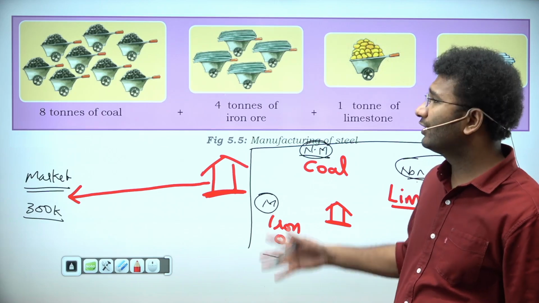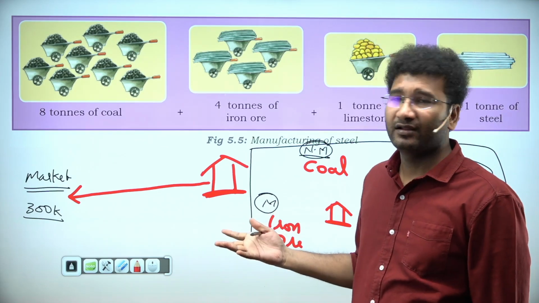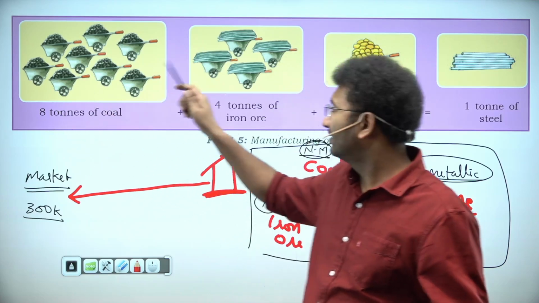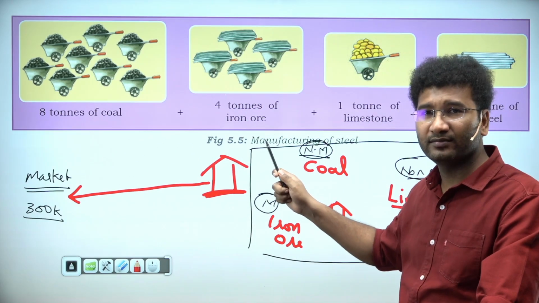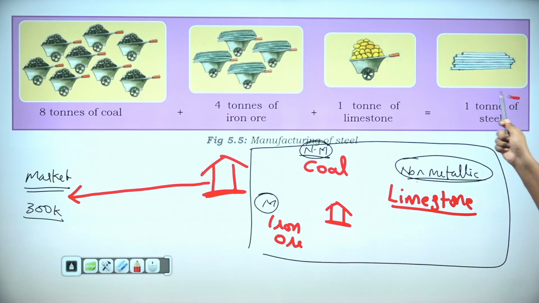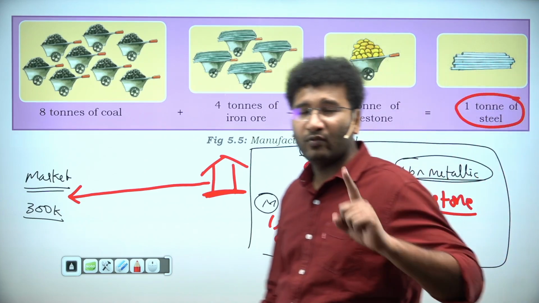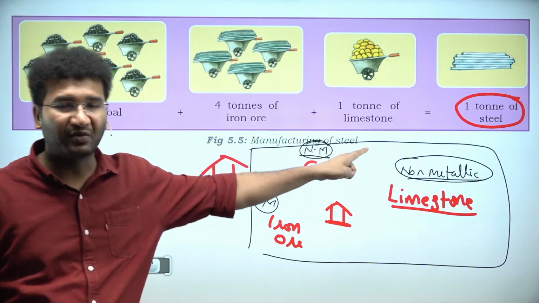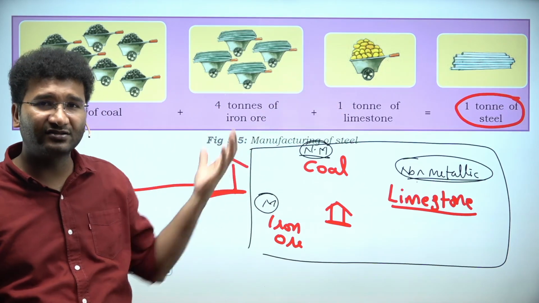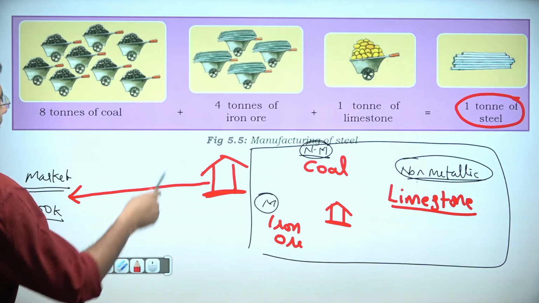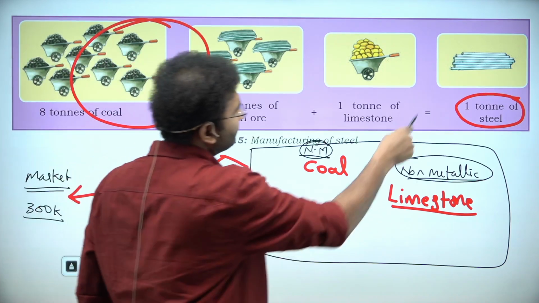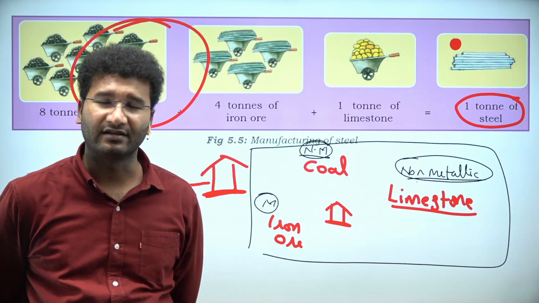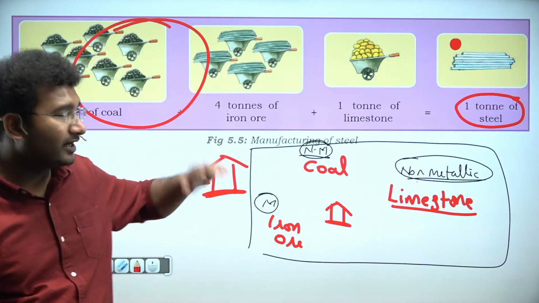Right? Because my raw material is very heavy. Look here. You need 8 tons of coal plus 4 tons of iron ore plus 1 ton of limestone just for 1 ton of steel. For 1 ton of steel, you need this many raw materials. 8 plus 4 plus 1. Almost 13 tons of raw materials. That means if the raw material is this size, the final product is only this size. So it is not weight gaining, it is weight losing. So I'll set up my industry somewhere here.